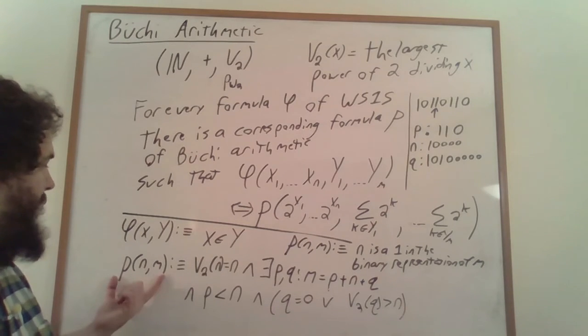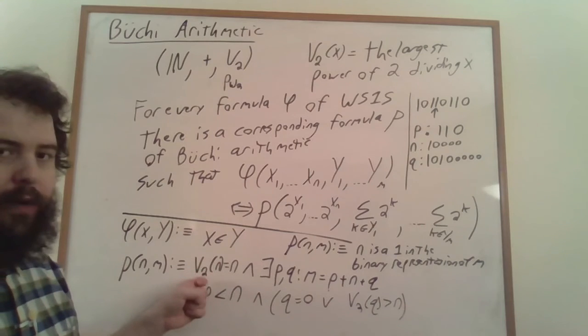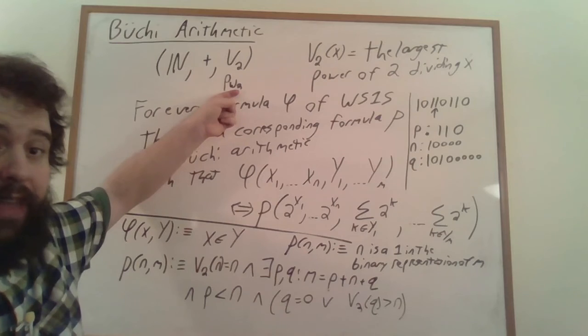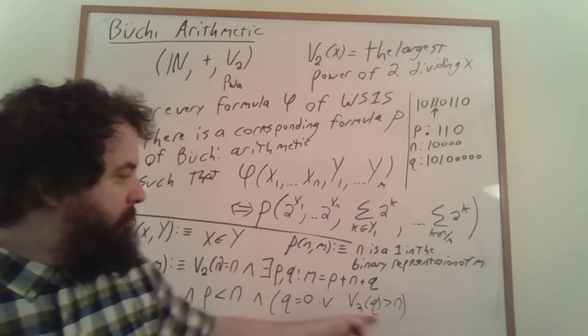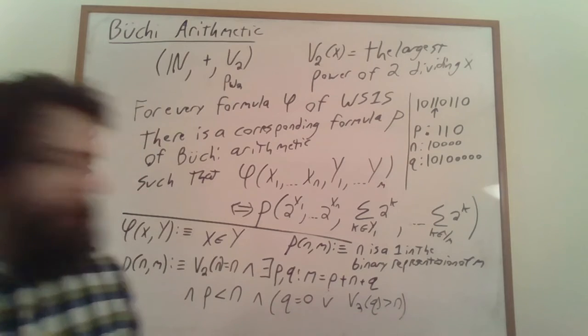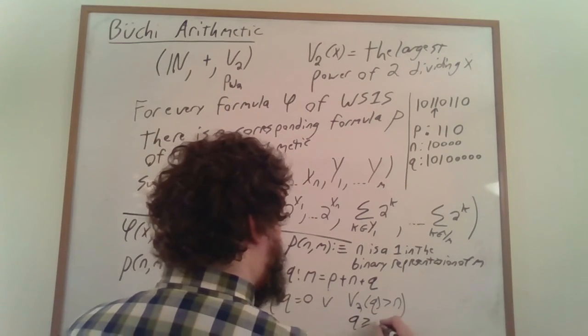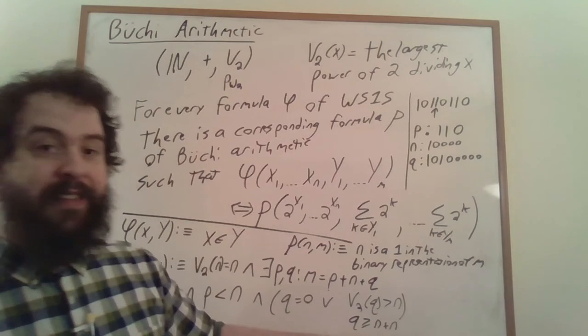You can write this bit of the formula here. This bit was just saying that n was a power of 2, and so we could just replace it by directly saying that n is a power of 2. But this bit of the formula here, he wrote as q is greater than or equal to n plus n. And that doesn't actually work.